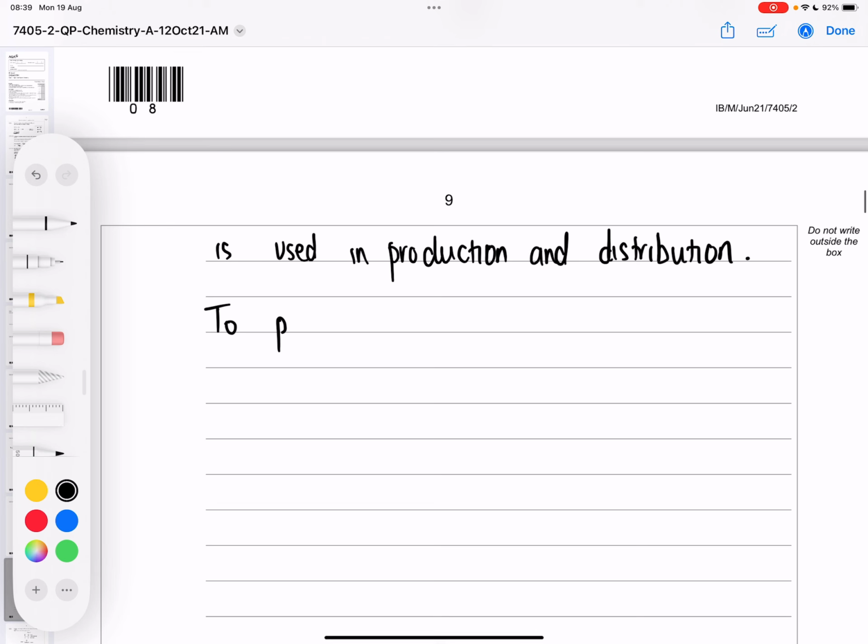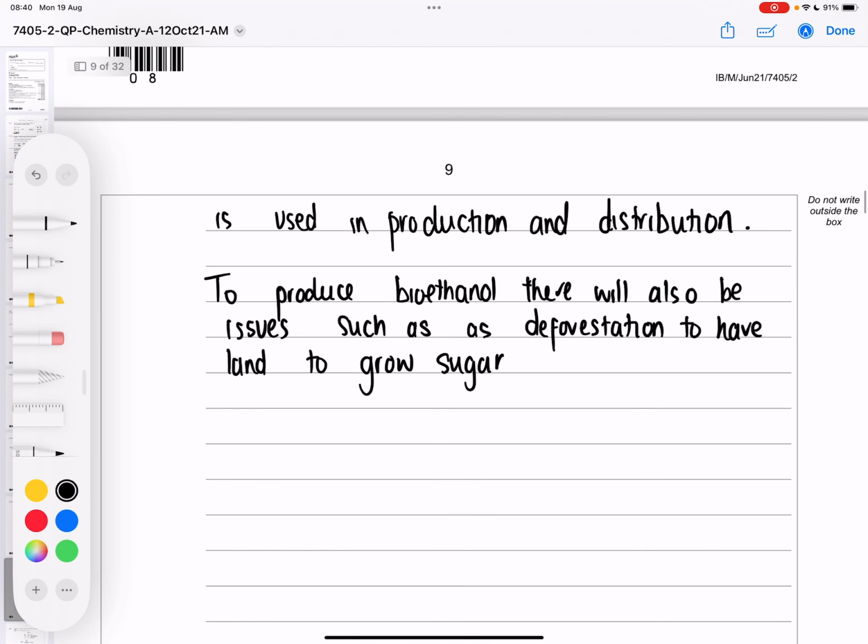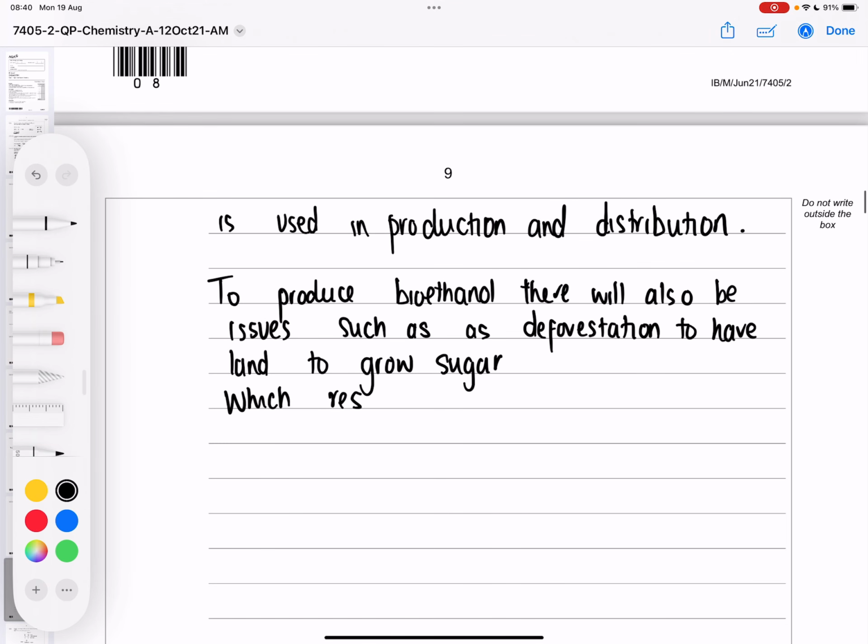Well, to produce bioethanol, there will also be issues such as deforestation, to have land to grow sugar, which results in loss of habitat and biodiversity.